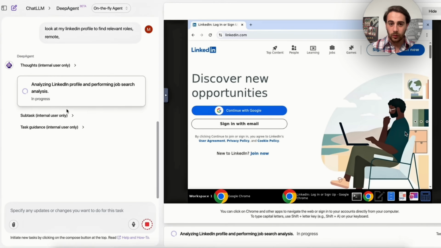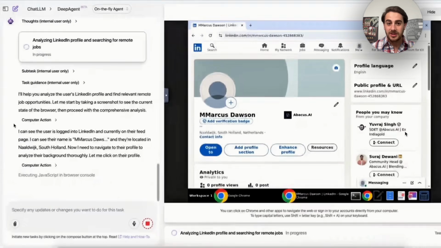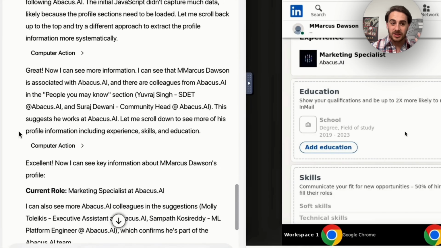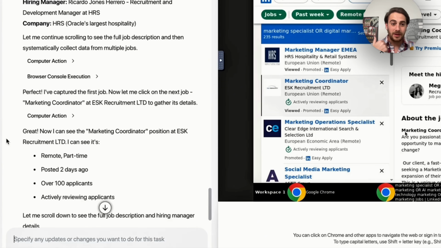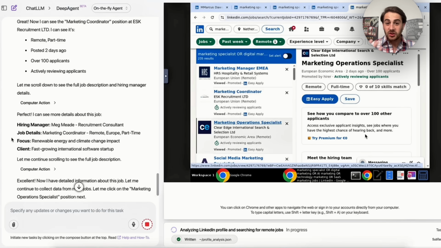Again, it's going to ask you a few questions, you answer it, it then logs into your LinkedIn and goes off and does what needs to be done. And you could have this happen every day, you could have this happen every week, and now what you basically just created is an AI recruiter that can go through daily or weekly or monthly, and it will figure out what the best jobs are for you to apply to on LinkedIn. And then once you actually approve these, it will go off and actually apply to these jobs for you.